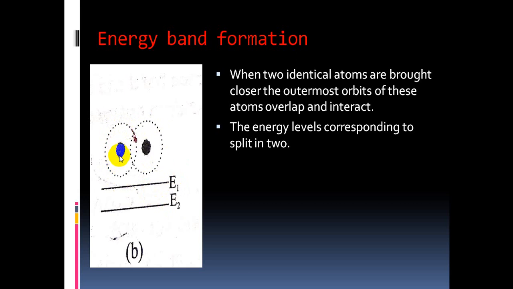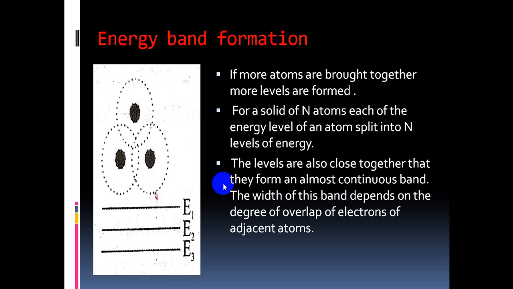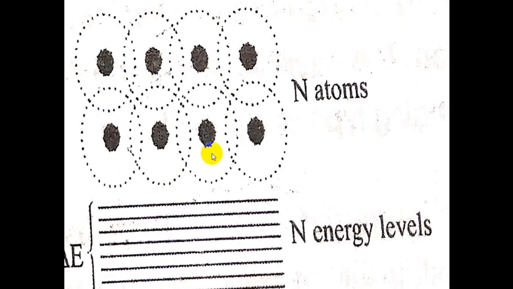So when we take two identical atoms, the outermost orbits of these atoms overlap and the corresponding energy levels split into two. Come again. If you take three atoms brought together, here also overlapping of orbits or energy levels takes place and they are split into three. If you take n number of atoms, a solid is composed of so many atoms. Here we are considering n number of atoms, so the energy levels are also split into n energy levels.